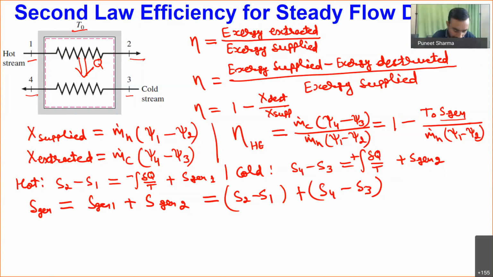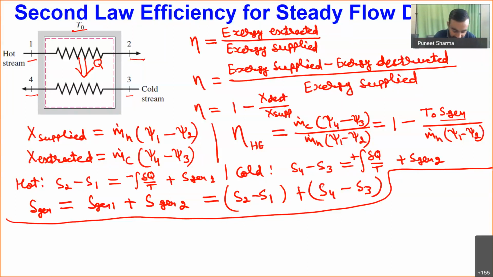Okay. Now let me also give one final example. Let me consider that I have some adiabatic mixing of streams. Say one stream is entering with m dot 1 mass flow rate, another stream is entering with m dot 2 mass flow rate, and these are mixing inside a mixing chamber, and after mixing, say I am getting the final stream as m dot 3.